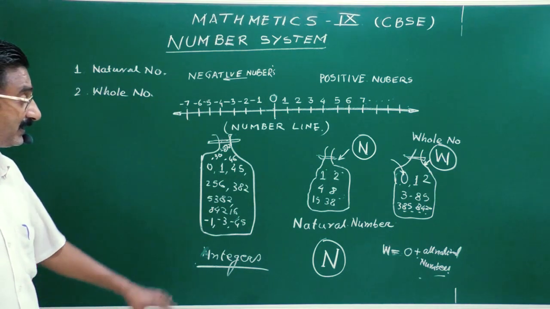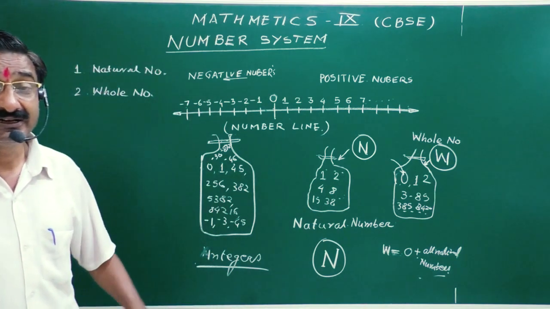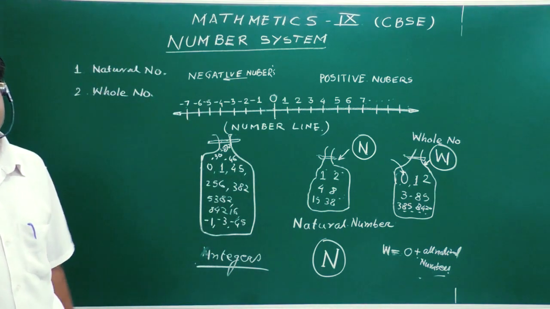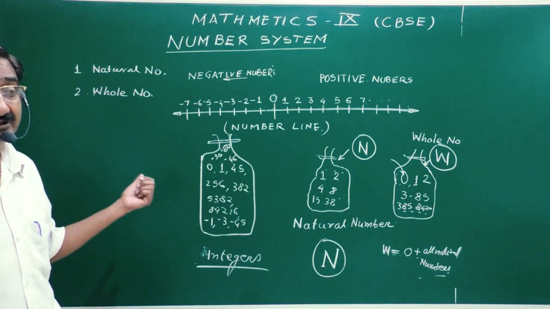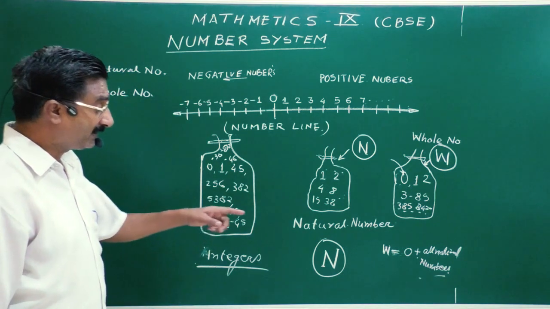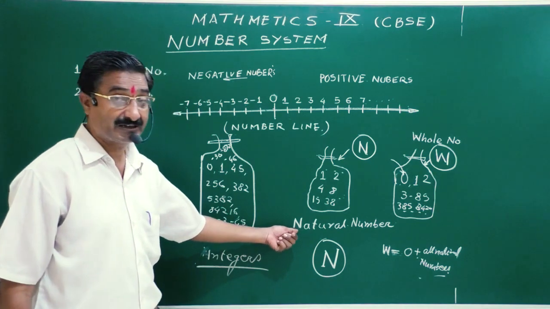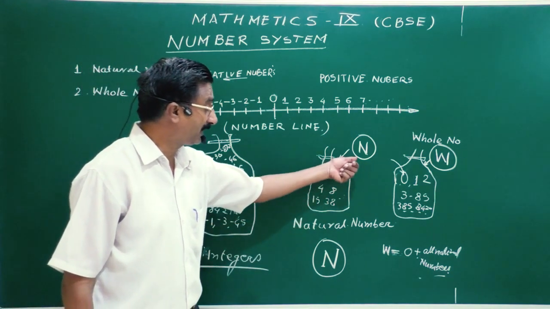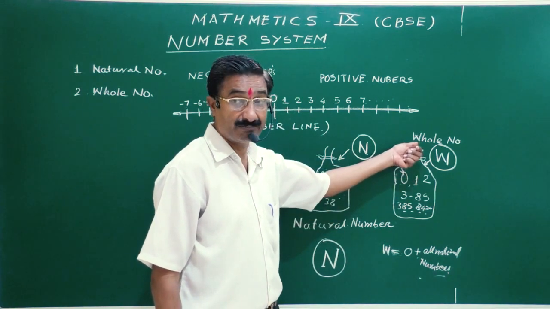So integer contains all the natural numbers, all the whole numbers, and the negative numbers, such as -1, -4, -18. Any number with a negative sign is also included in integers. Now here we have indicated the natural numbers by N, the first letter. The whole numbers by W, the first letter.